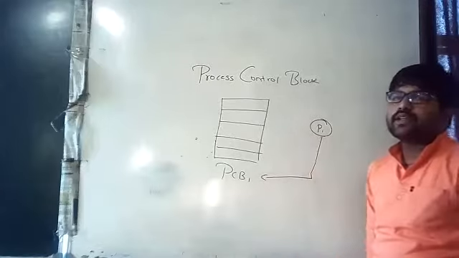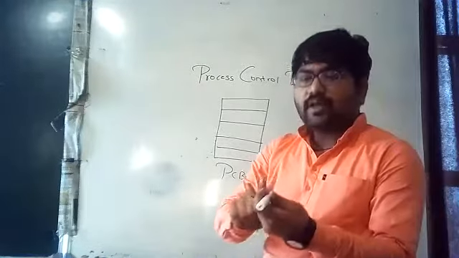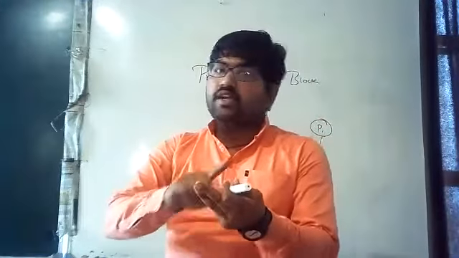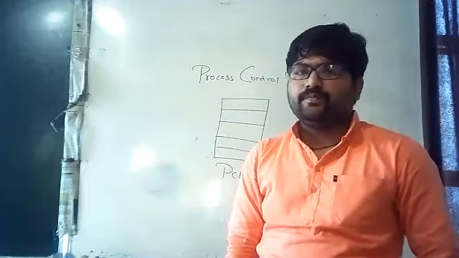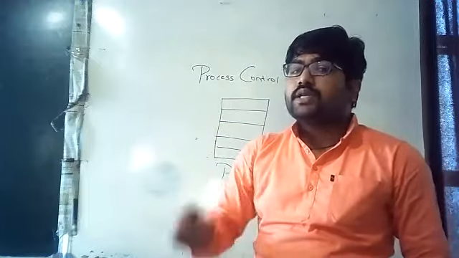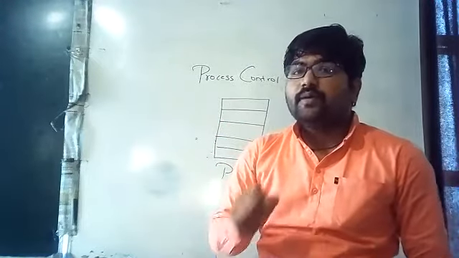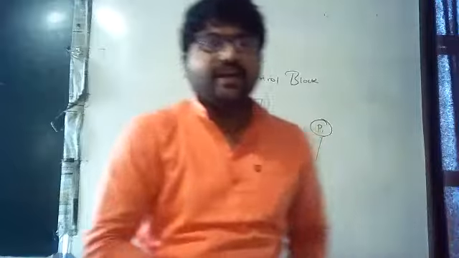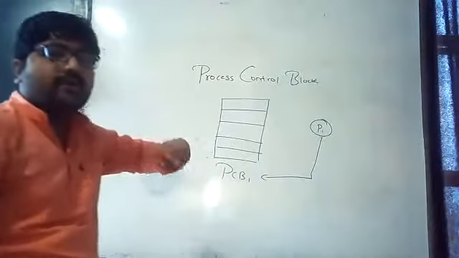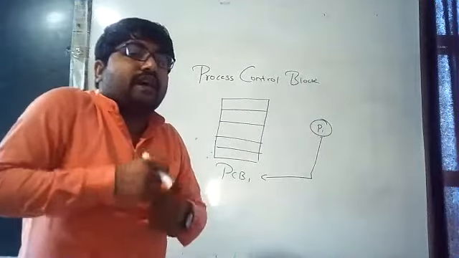Which state is this P1 in? It may be in a waiting state, a terminating state, a ready state, or a new state. So the process control block should hold the process state, in which state the current process is.